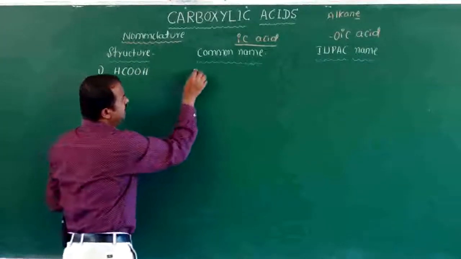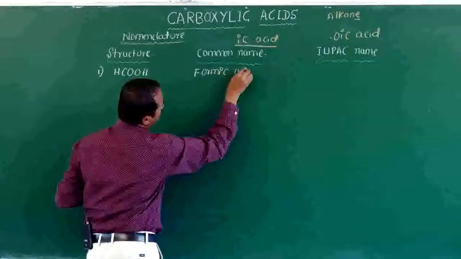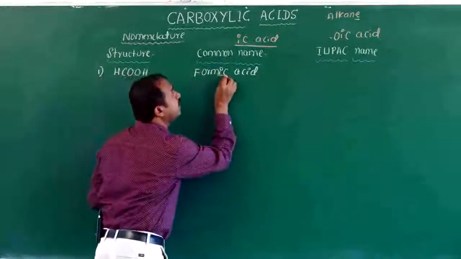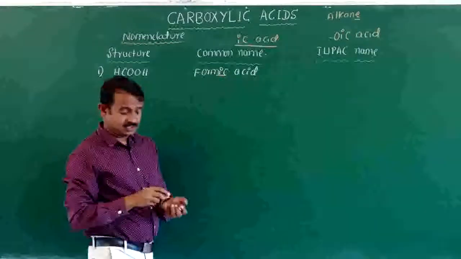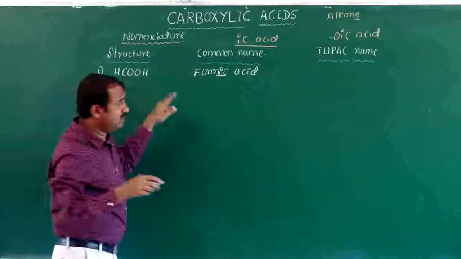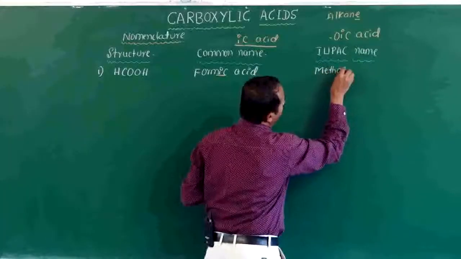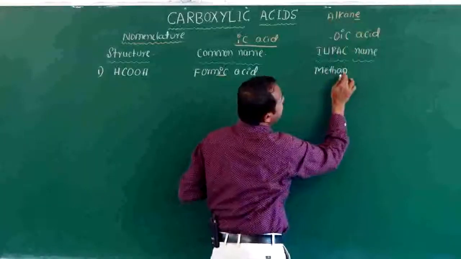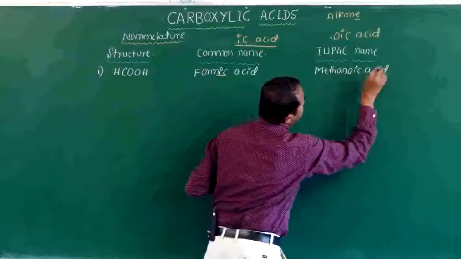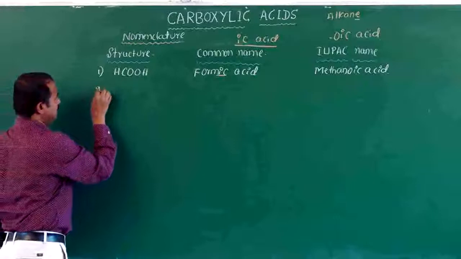The common name is formic acid, with the ic acid suffix. For the IUPAC name, how many carbons? One carbon, so the word root is methane. Instead of E, you pronounce methanoic acid.